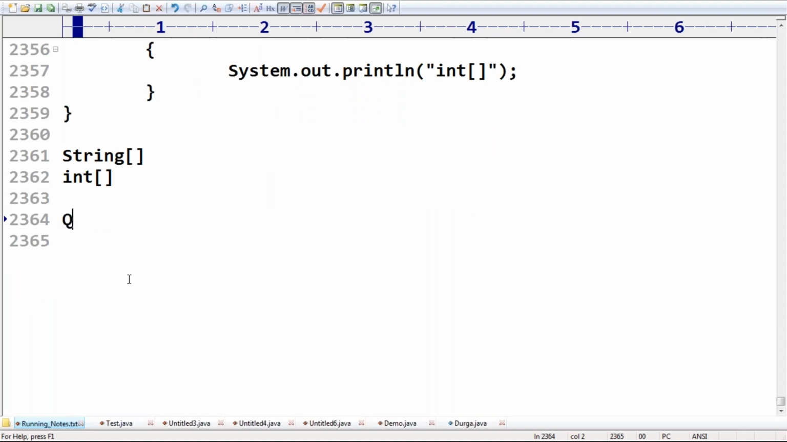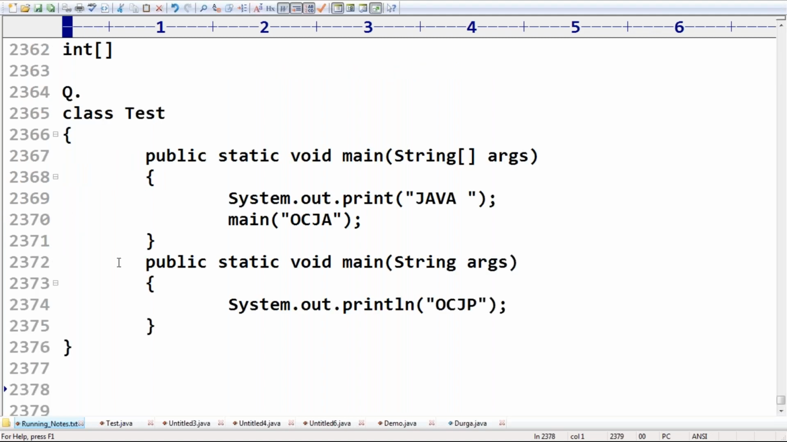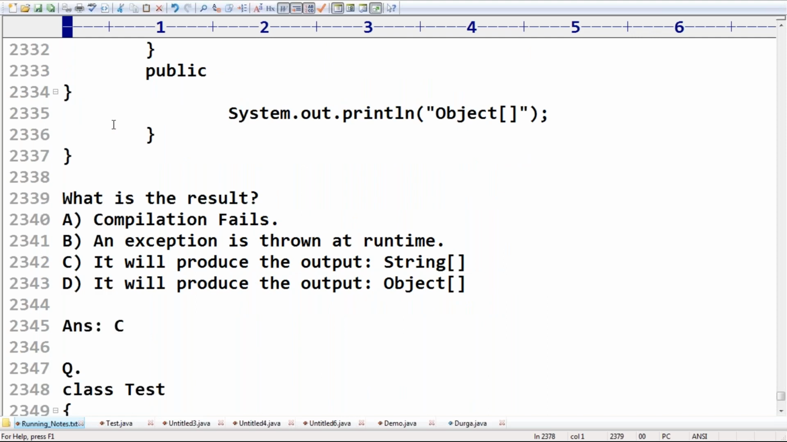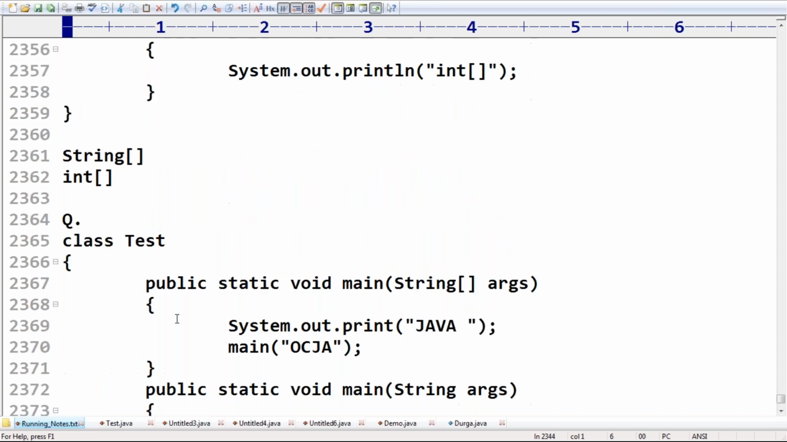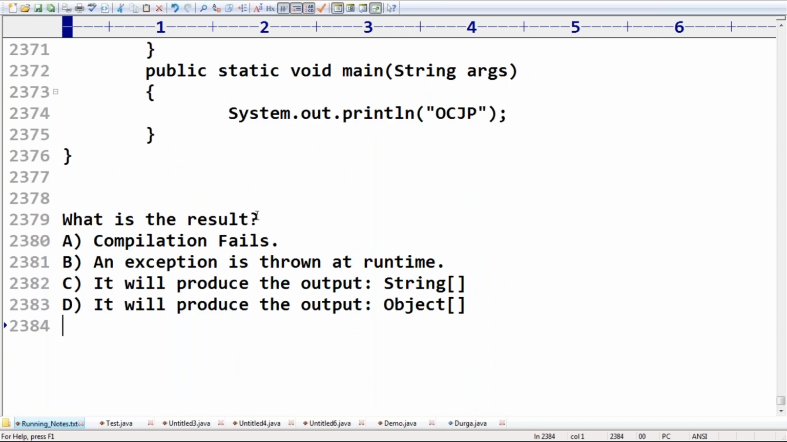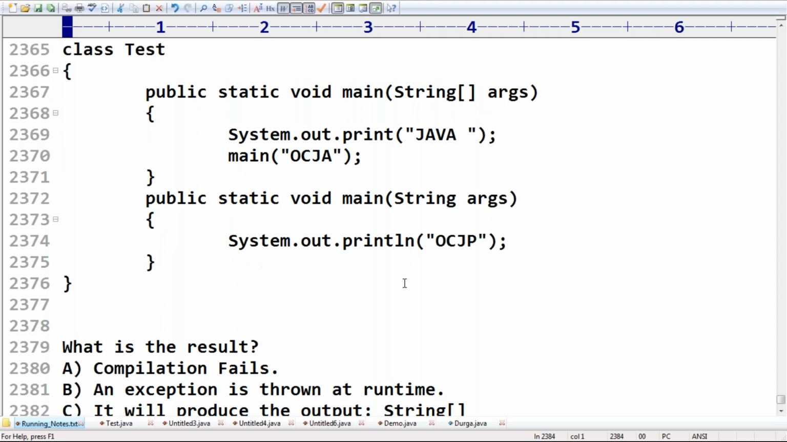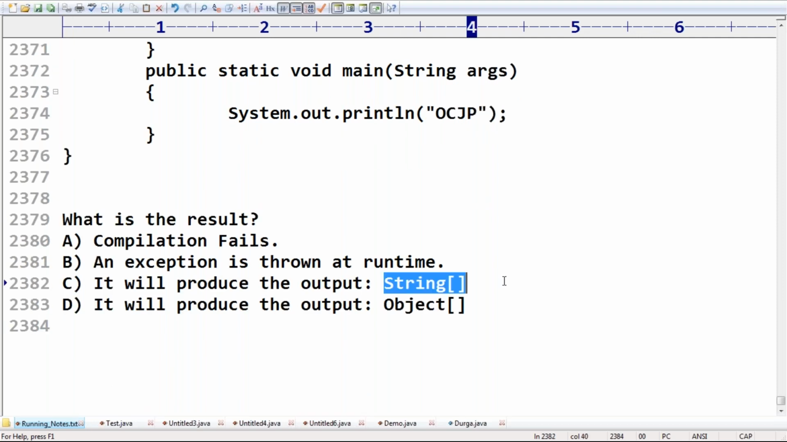Yes. Here consider the following. What would the result be? The options: compilation fails; an exception is thrown at runtime; it will produce the output Java OCJA; or Java OCJP. Which one is the correct answer, sir? Java OCJP. Okay, answer D. Very important.